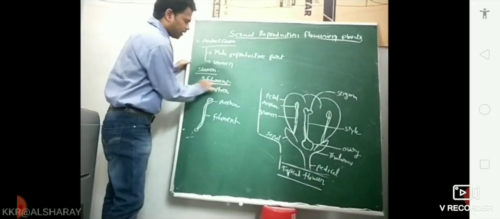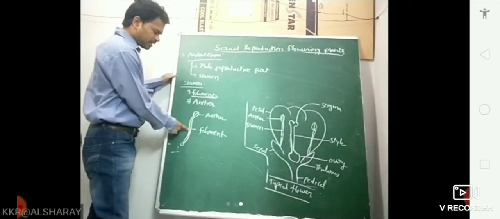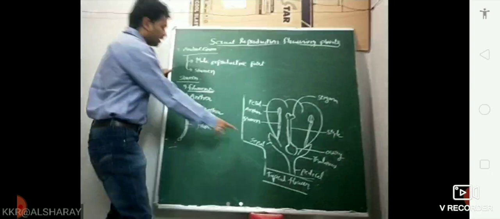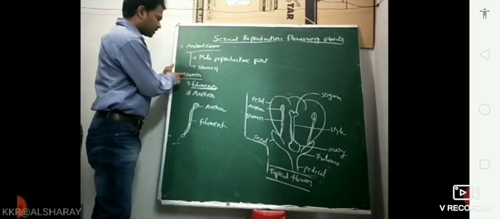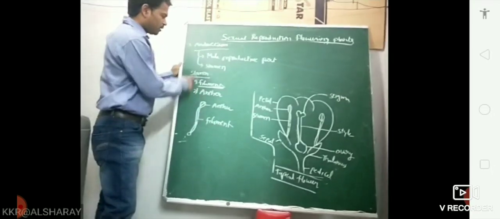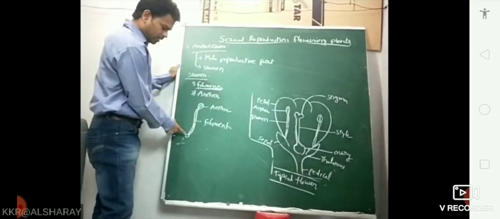The first part is the filament. The filament means a stalk-like structure. The stalk of the flower is the pedicel. The stalk of the stamen is the filament. Very important: the stalk of the stamen is the filament. This is the stalk-like structure. This is the proximal end.